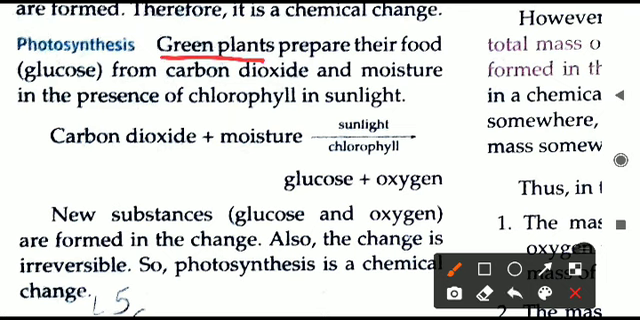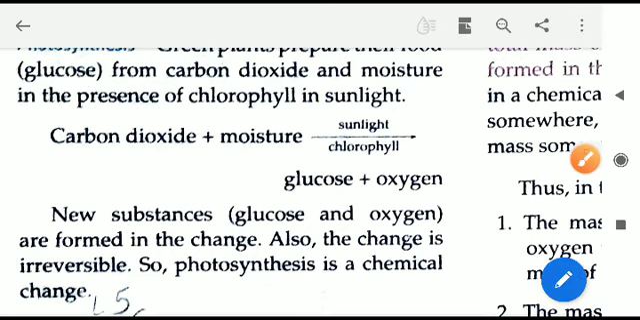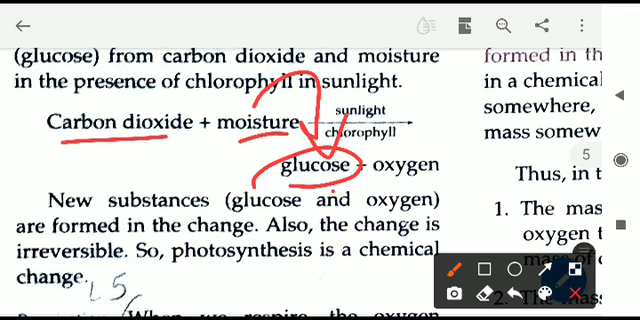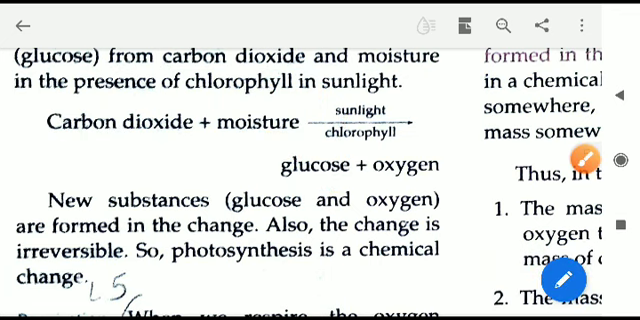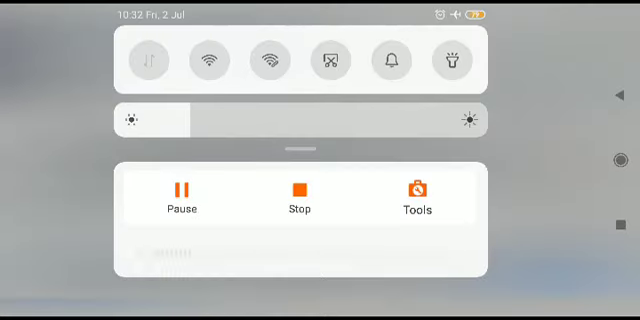Green plants are preparing their food, that is glucose, but from where is this food coming? This is prepared from the carbon dioxide and the water or the moisture that is available in the plant body. So CO2 combines with moisture, and as a result of photosynthesis, the plants produce their food, that is glucose, and oxygen gas is also liberated. This is an irreversible process, hence we can say it is not possible to reverse it.